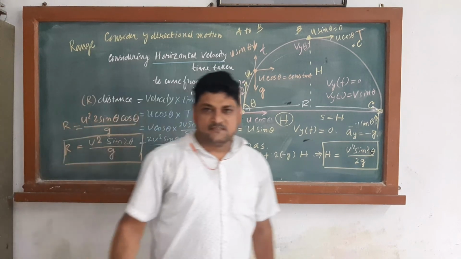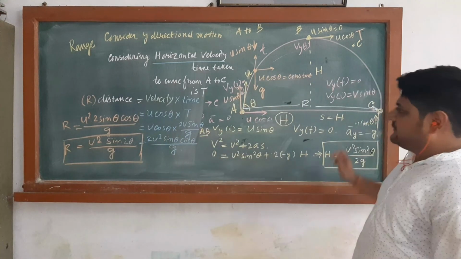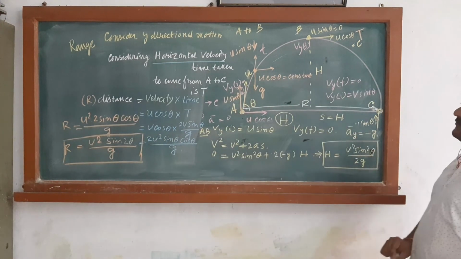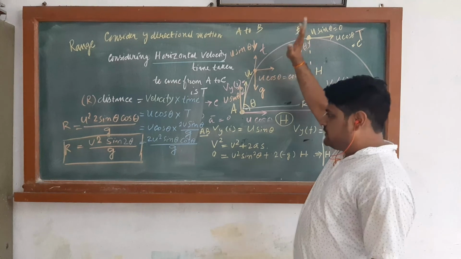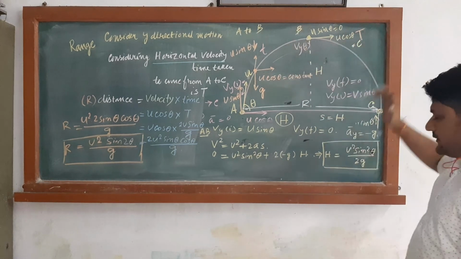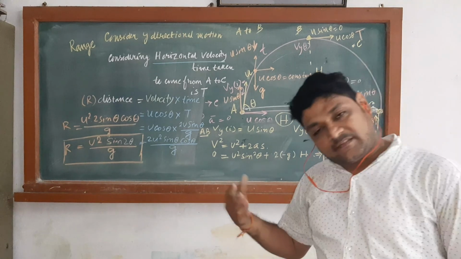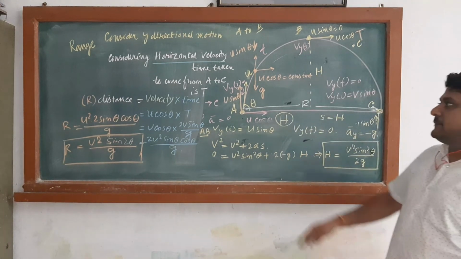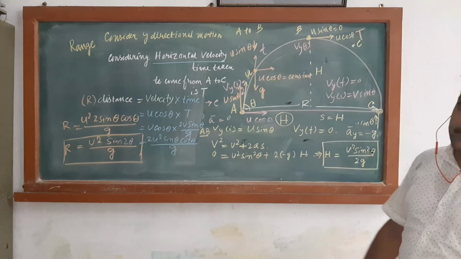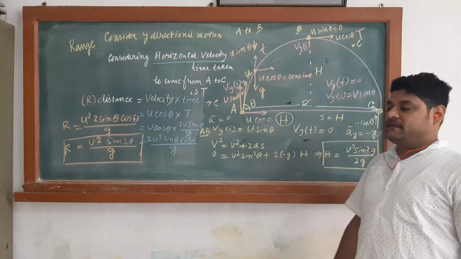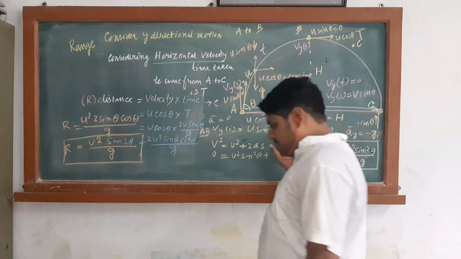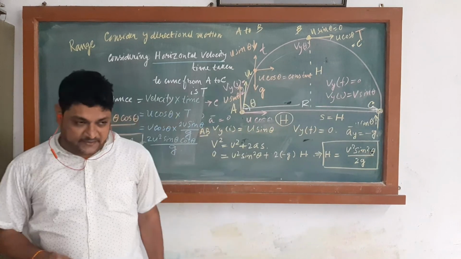So this is the entire formula and entire derivation for projectile motion. First, when a body is thrown from a top to the ground under the influence of gravity, that is called projectile motion, and the path it follows is called the trajectory, and the path is parabolic in nature.